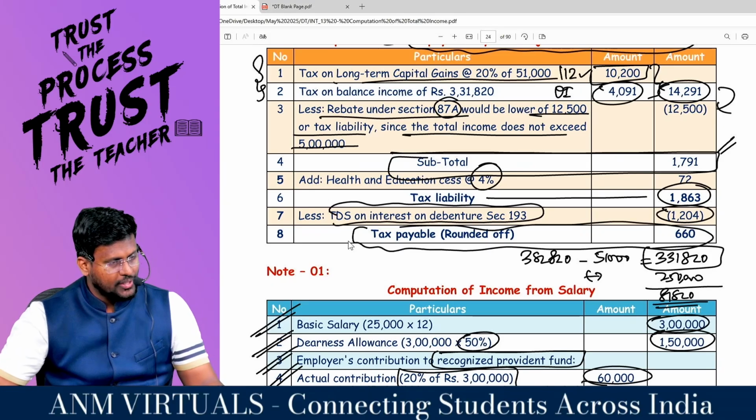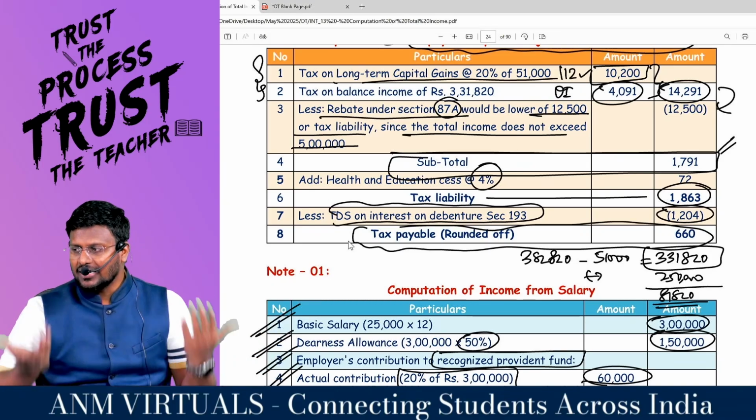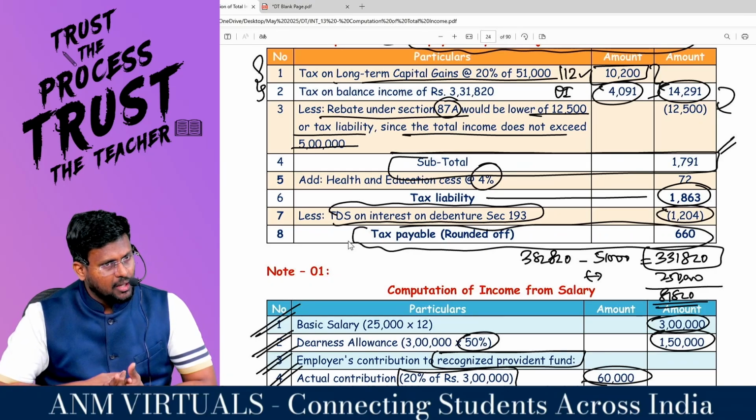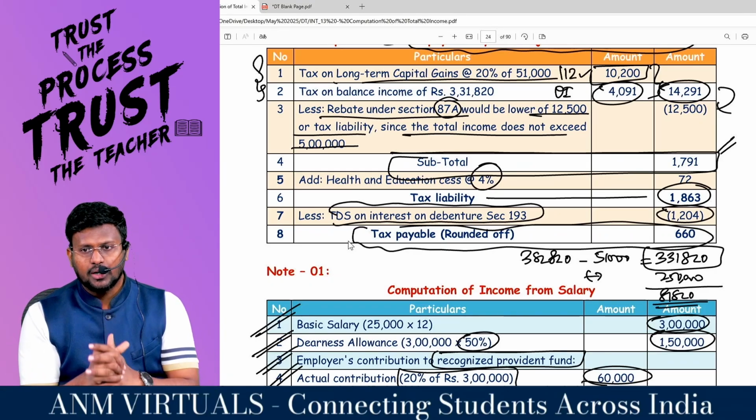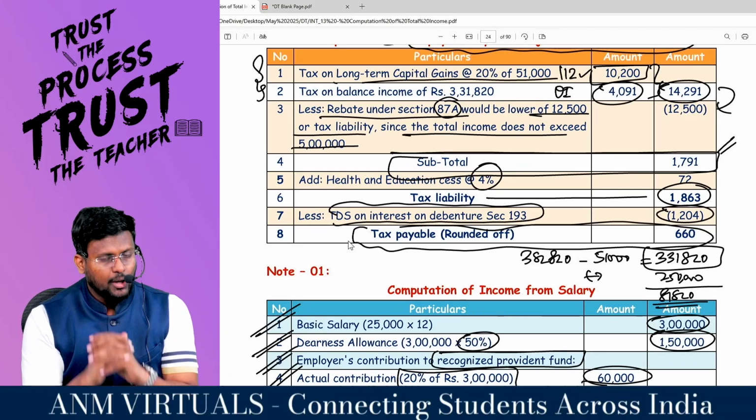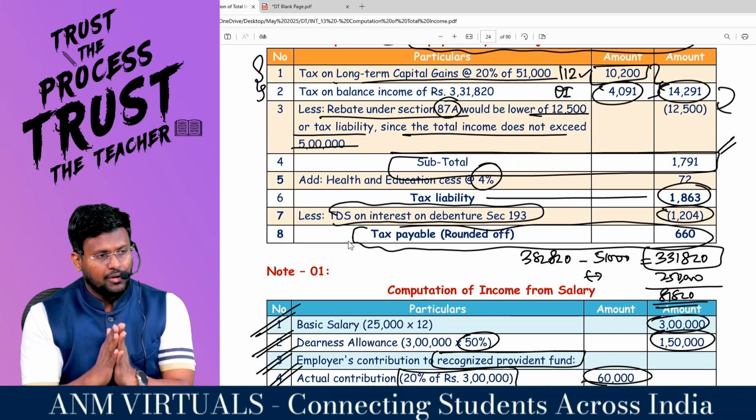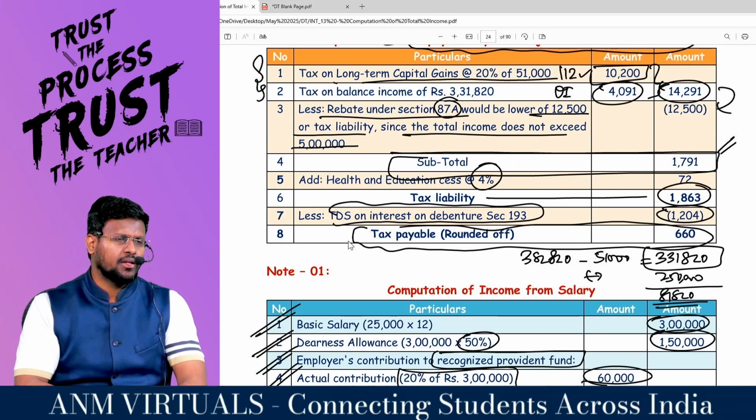And in this particular question, there is no advance tax and no other TDS income. If there were any other TDS income, I would have reduced it while calculating the total income. What a comfort I am having. I hope the same comfort you are also having. Comfortable? Very normal question, my dear lovable students.